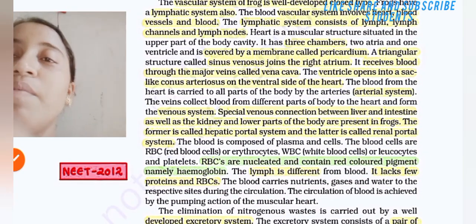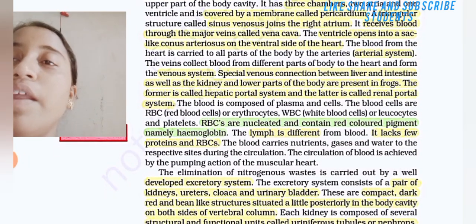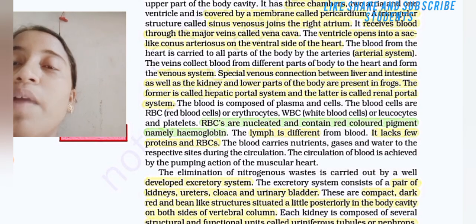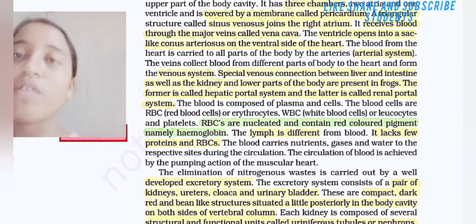The special venous connection is found between the liver and the intestine, as well as between the kidney and the lower part of the body in the frog. In exams, you will be asked where the venous connection is found.